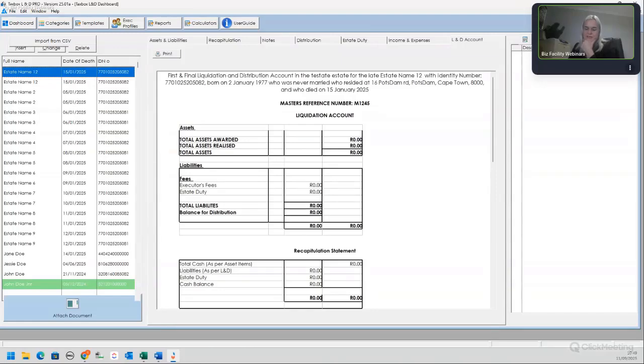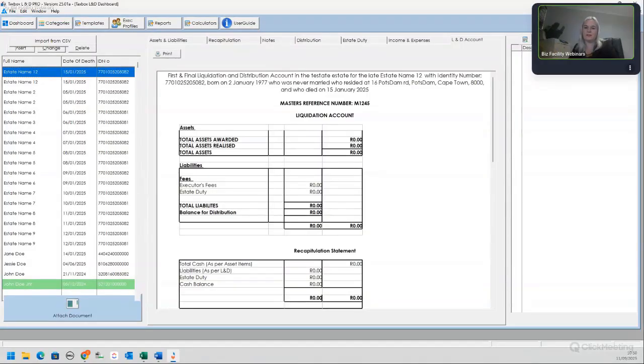Can you export the L&D? So yes, that is also something that we thought about. Especially because the program doesn't have all the functionality that we want right now. For example, intestate succession. We want to be able to distinguish between testate and intestate. At the moment, it's all testate. But we also want to add in an intestate functionality. Although the capture of the intestate is exactly the same as the testate, the calculation is quite different.